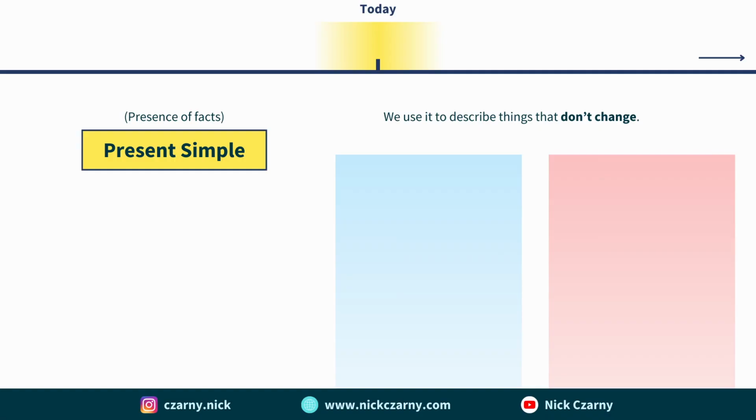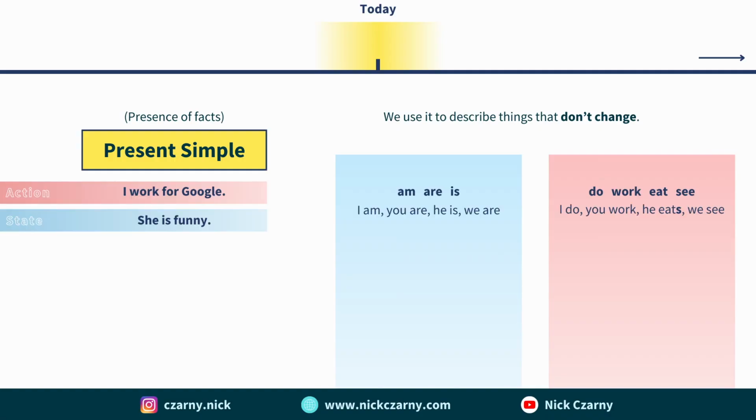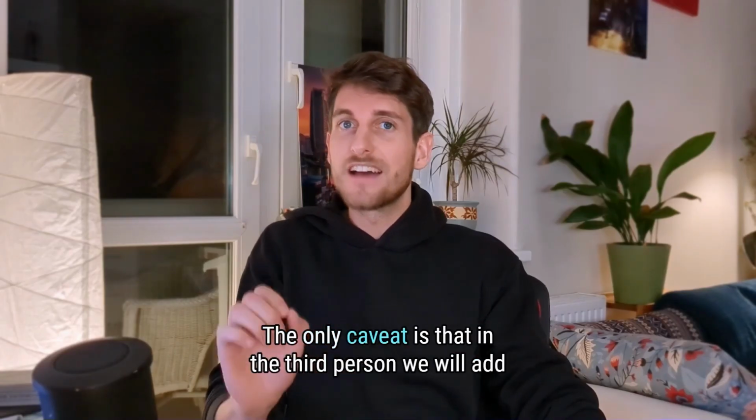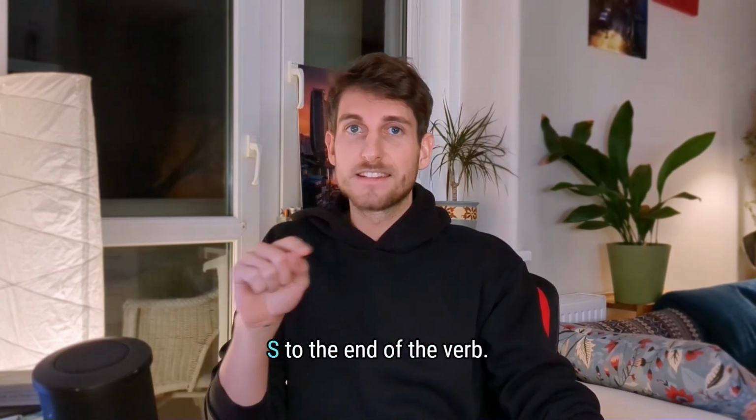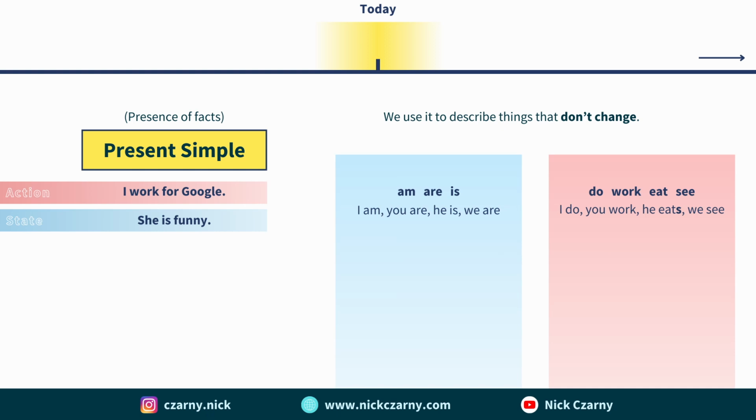In state and action, present simple looks like this. We use the words am, are, and is to describe state, and we use just normal verbs in infinitive for the action. The only caveat is that in the third person, we will add s to the end of the verb. So he eats instead of he eat.